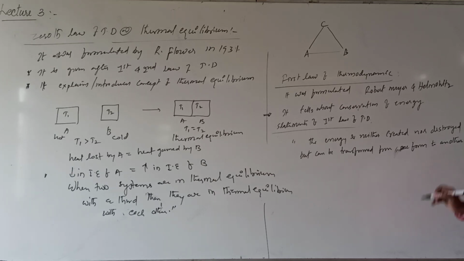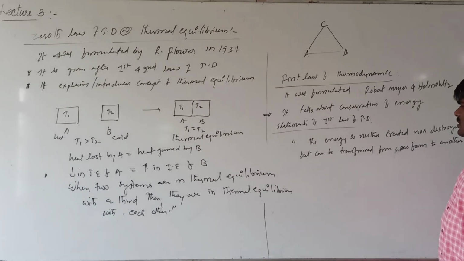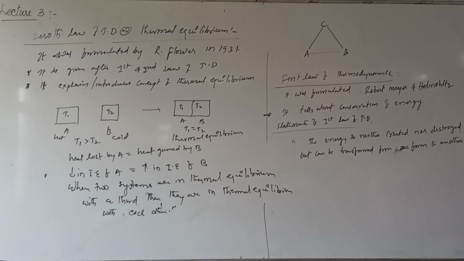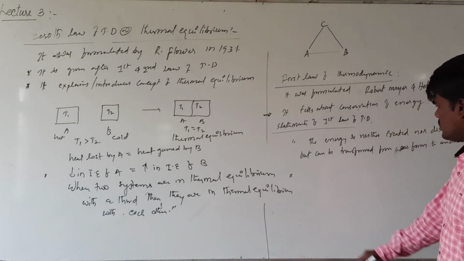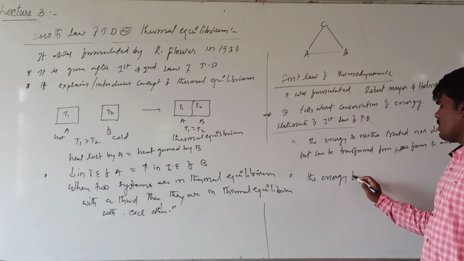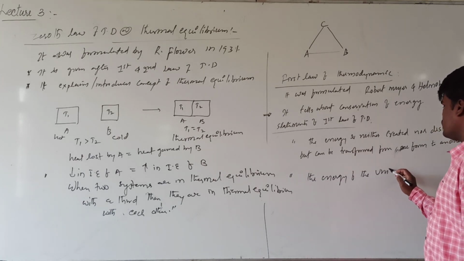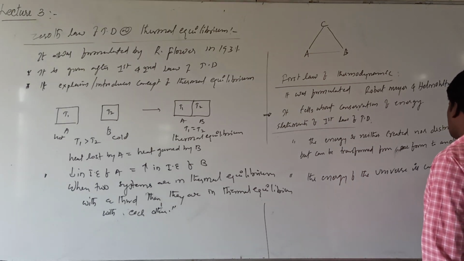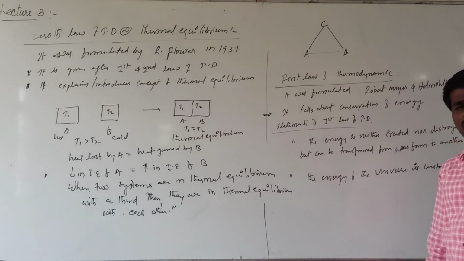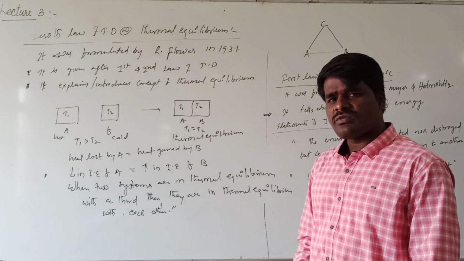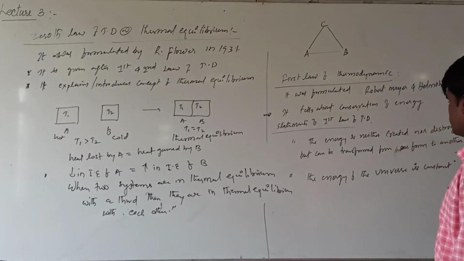This is one of the statements of the first law of thermodynamics. What it says is, energy is neither created nor destroyed. That means the energy of the universe is constant. The total energy of the universe is constant. It can be neither increased nor decreased, but it can be transformed from one form to another form.